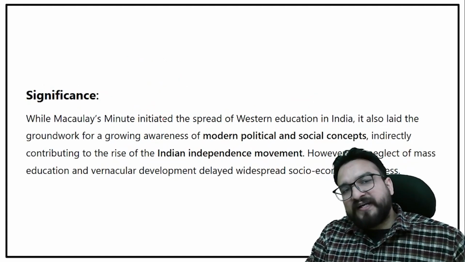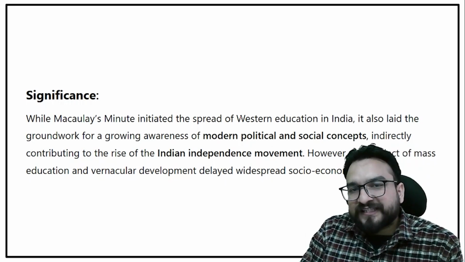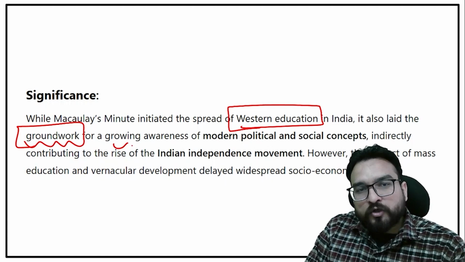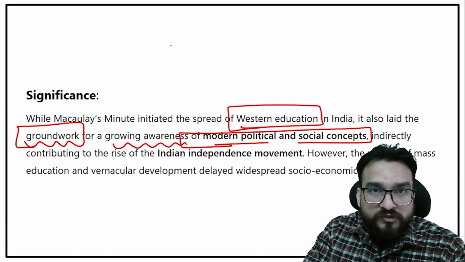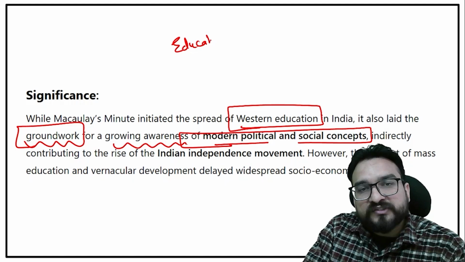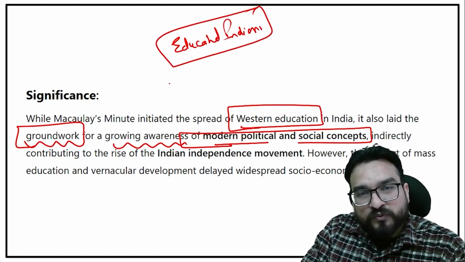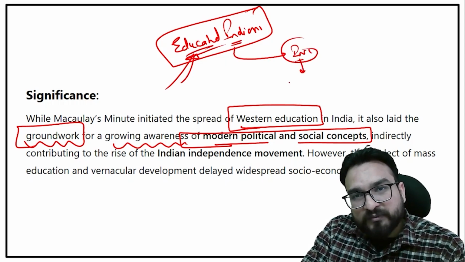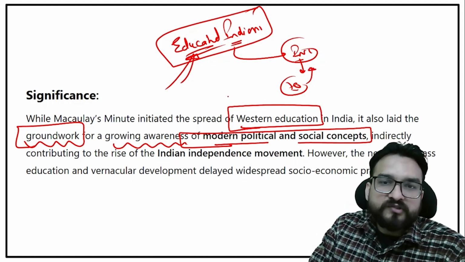So the significance of Macaulay's Minute is not limited to Western education in India, but it also laid the groundwork for a growing awareness of modern political and social concepts. This is very important, because initially the push was given by these intelligentsia, educated Indians only, when they formed the INC. In the INC, the initial 70 delegates were almost all lawyers, foreign studied, right?